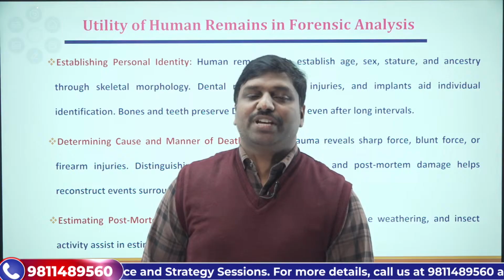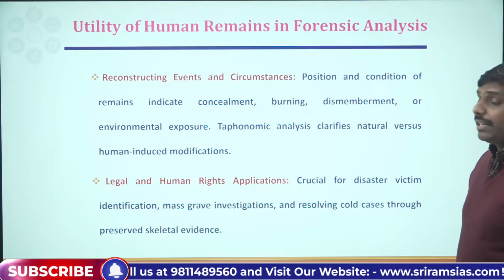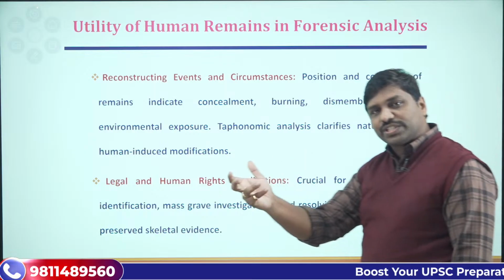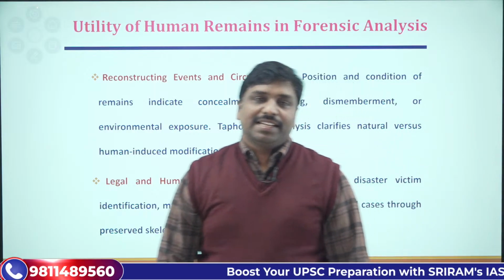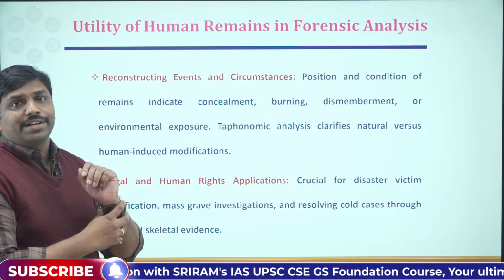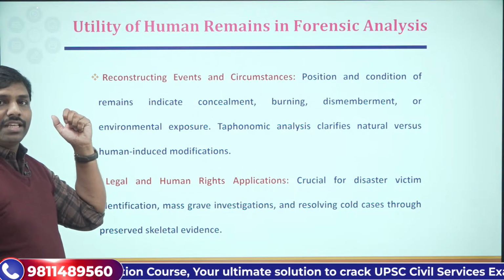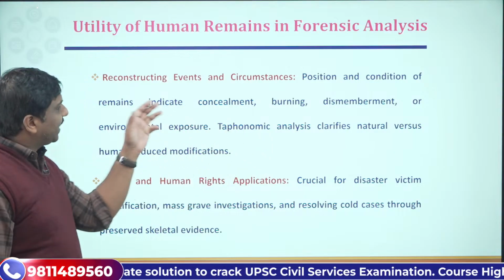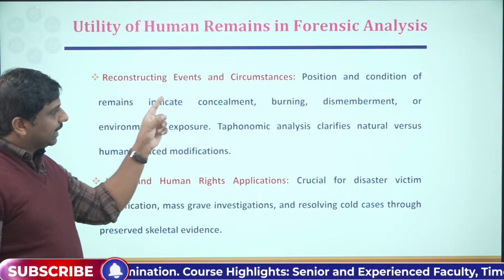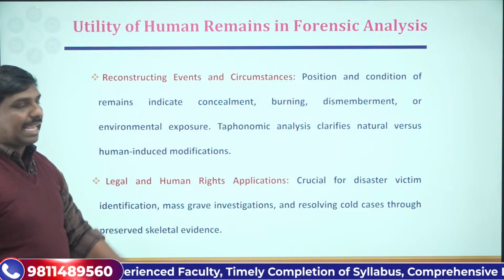Is that clear? Now further, how will this be helpful? Human remains will be further helpful for us in reconstructing the events and circumstances associated with the crime or the death. Let's say, for example, we can systematically check the position and condition of the remains. When we see the position and condition of the remains, we can come to a conclusion that it indicates concealment, burning or dismemberment, or environmental exposure.